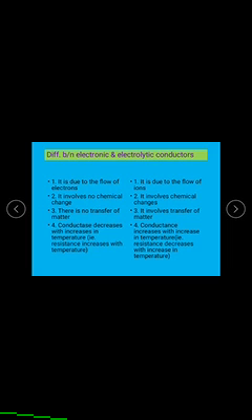In metallic conductors, there is no transfer of matter and no chemical change. In the case of electrolytic conductors, it involves chemical changes. In metallic conductors, there is no transfer of matter. In electrolytic conductors, it involves the transfer of matter. In metallic conductors, the conductance decreases with increasing temperature. In electrolytic conductors, the conductance increases with increasing temperature.